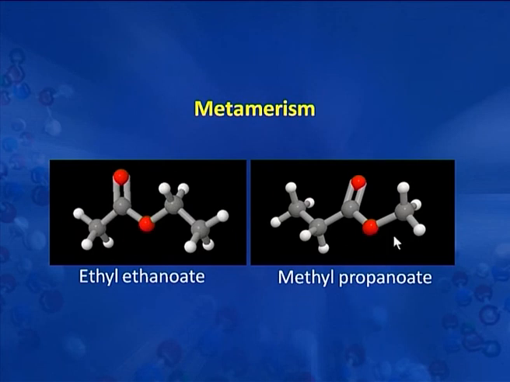So both have the same molecular formula, both are esters, but the functional group is present at such a position that the carbon chains on the two sides of oxygens are different. So these two esters are also classified as metamers. The phenomena of metamerism can be shown by acid anhydrides and secondary amines also.